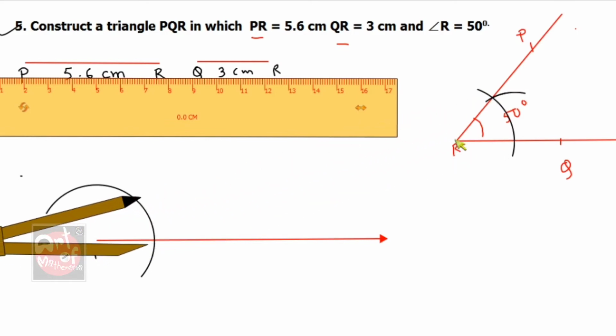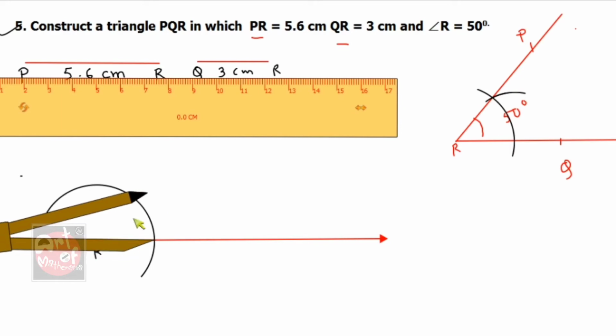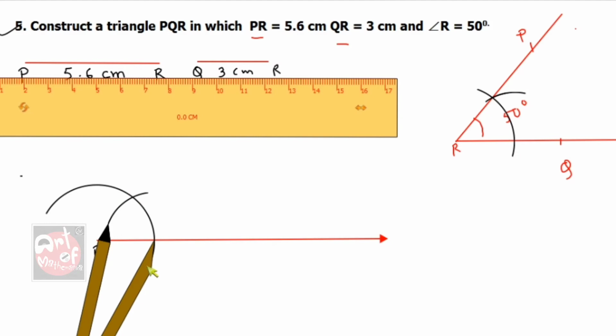What I have done: from the point R as a center, put the compass at R as a center, then cut any arc. This may be 3 centimeter, 2.5 centimeter, anything you can take. But after that, from this point to this point you have to measure and cut it, and taking the same radius, put the compass here, cut it. Done.